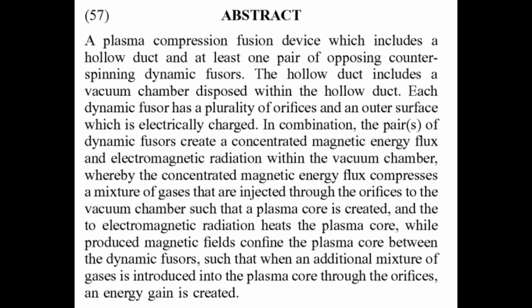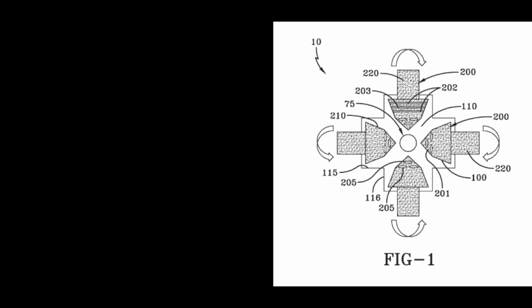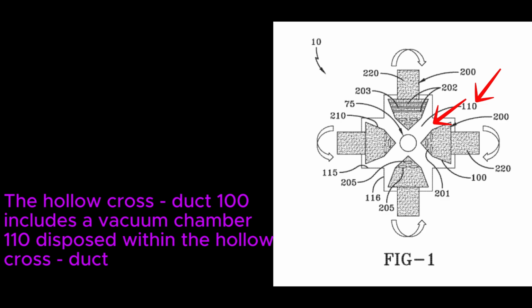So a quick look at the abstract. We have a plasma compression fusion device that has at least one pair of counter-spinning dynamic fuses. It injects fuel through the orifices and has magnetic and electric fluxes on there. Have a look at the device here. We have at least two pairs of these smoothly curved counter-rotating conical structures. They are spinning within a hollow vacuum chamber.